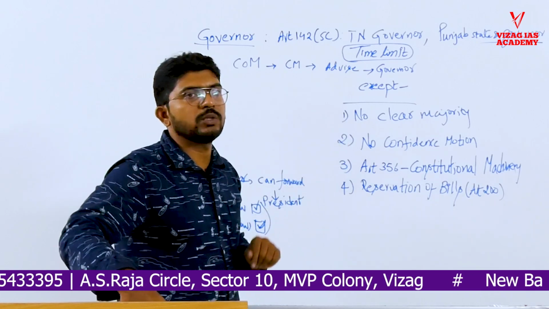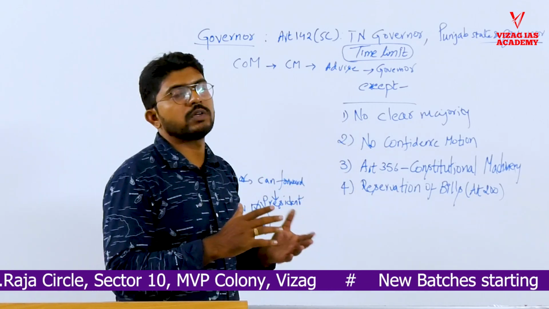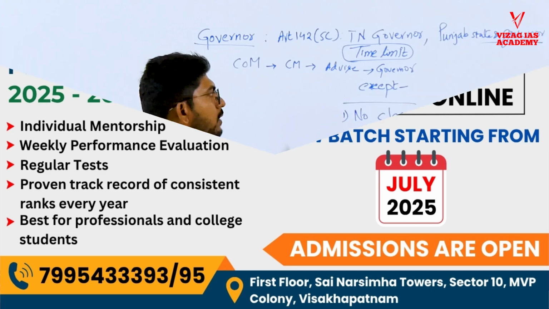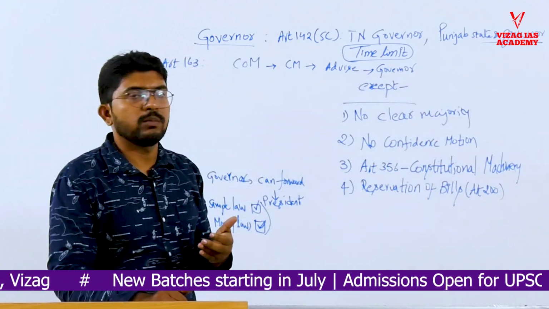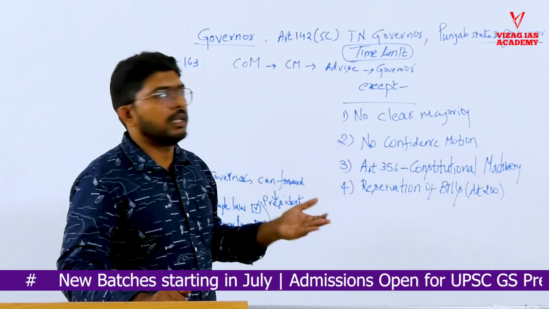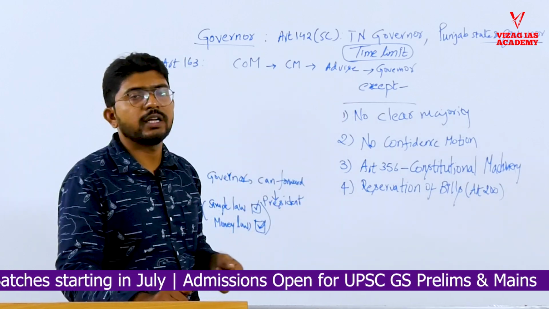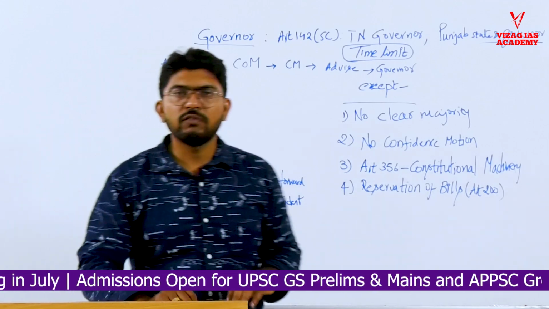It's a simple concept. Whenever you are reading about the governor or the President, you should cross-compare their powers. For example, the pardoning powers of the governor and the President's pardoning power. The President has better pardoning powers than the governor. Nowadays, regarding the position of the governor, there are many commissions, like the Punchhi Commission, which also recommended, and then the Sarkaria Commission. There are many commissions on the role of the governor in terms of polity. So this is about the question. The answer is only 1 for this question.